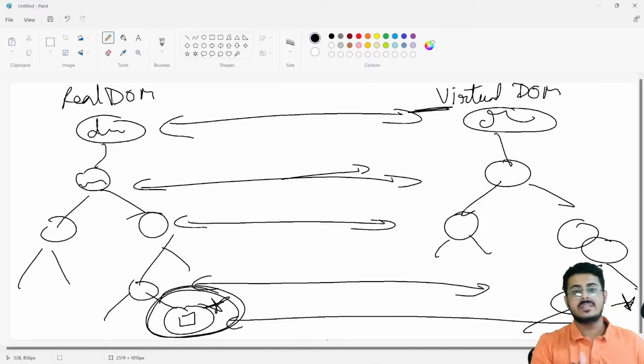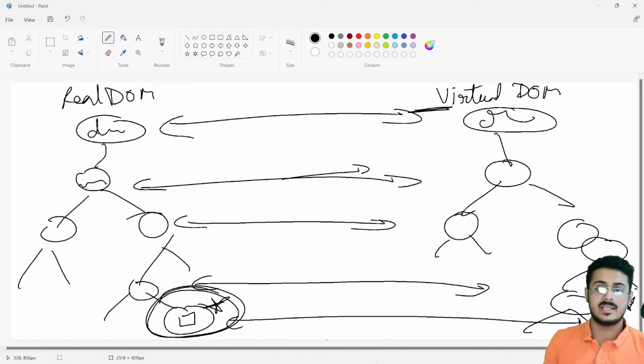The real DOM is built by the browser itself. On the browser, it builds the real DOM right over there. The virtual DOM is just made in code. It's not exactly a DOM tree. We call it virtual DOM because it's virtual in nature. It just exists in code itself. It's not something that has a physical existence in the browser. It's just something coded in the background. Not by you, basically someone from Facebook has coded it for you.